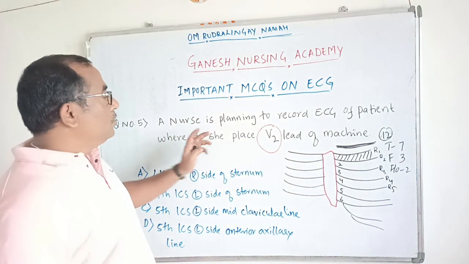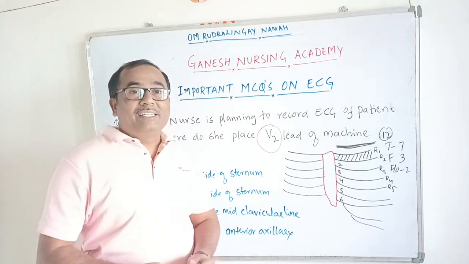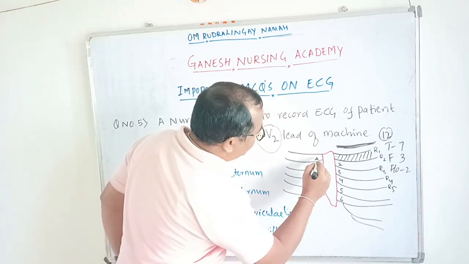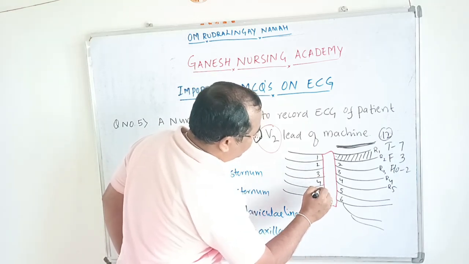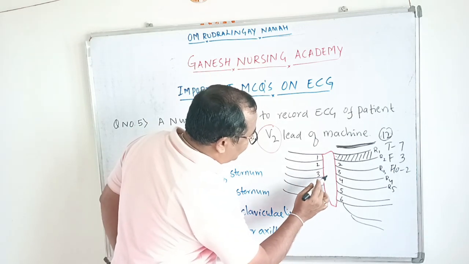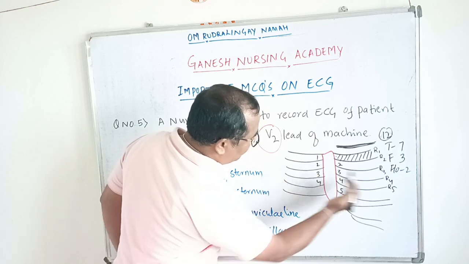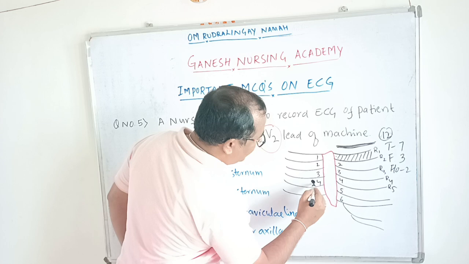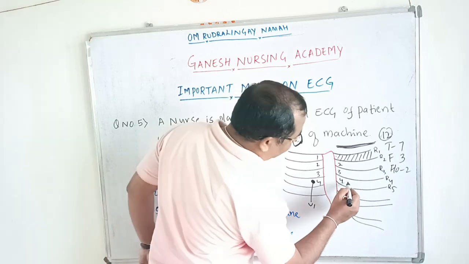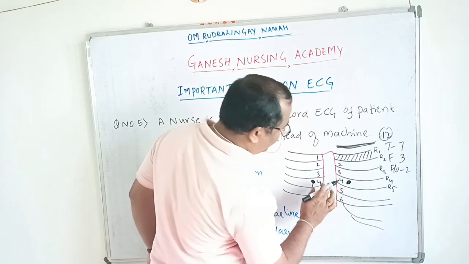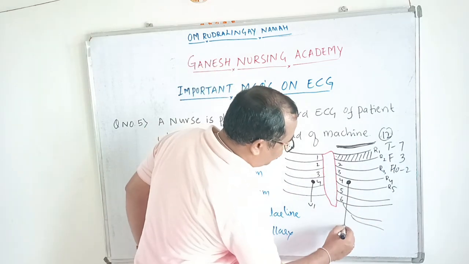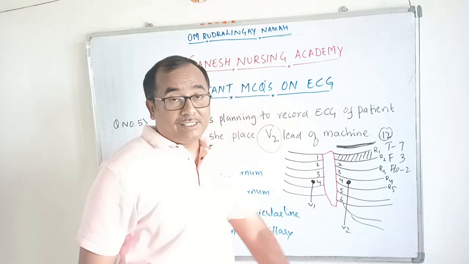When you take an ECG, we have to place leads. First, V1 we have to place in the fourth intercostal space, right side of the sternum. This is the sternum, this is the right side, and this is the left side. And V2 we have to place in the fourth intercostal space, left side of the sternum. This is the place where we are going to place V2, and V3 we will not place now.